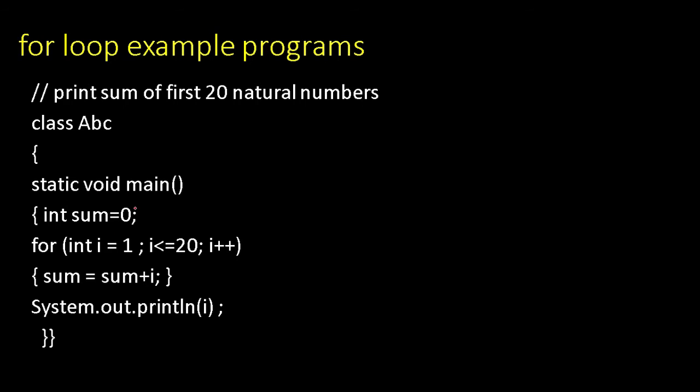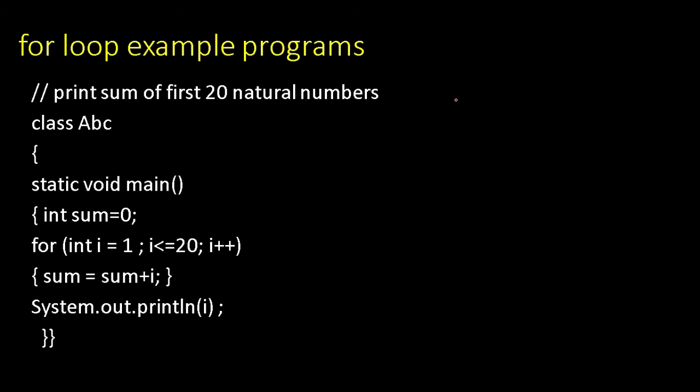So this is a memory location. It will be storing the sum. Now the numbers we need 1 to 20. That's why loop is running from 1 to 20. Every time the loop variable will increase by 1. Now see the first i. Is that our first number? Yes. Then sum is equal to sum plus i.